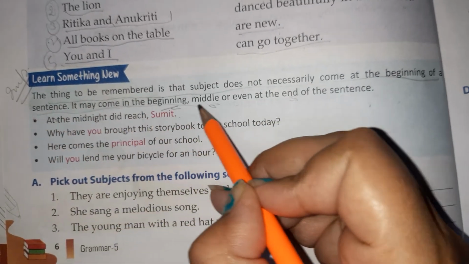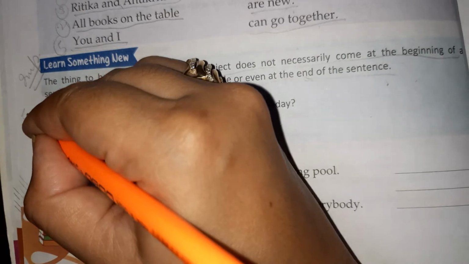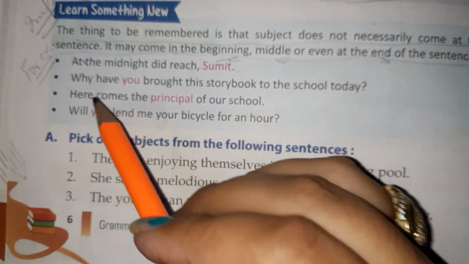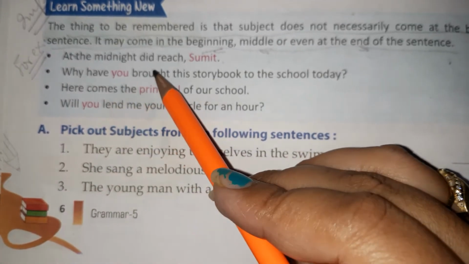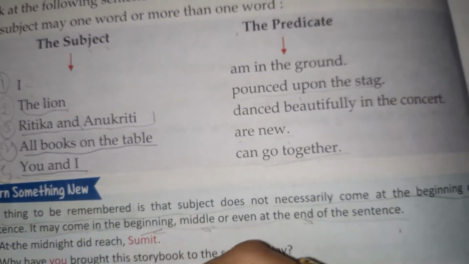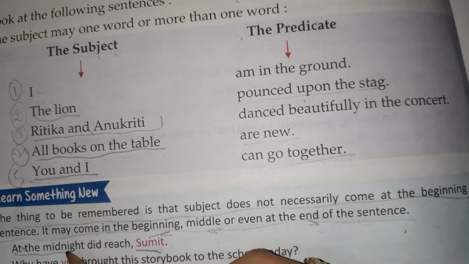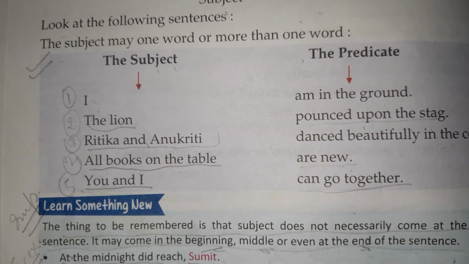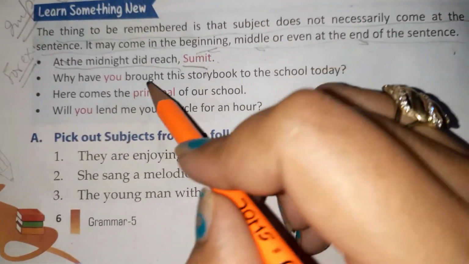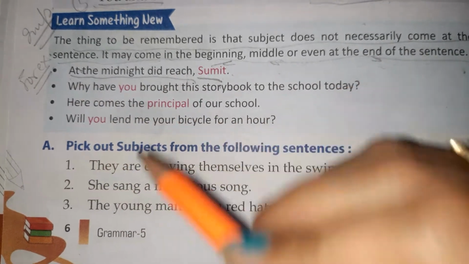Okay? These lines are really very important. Now for example, okay, you will write in the same way. Number 1, at midnight did reach Sumit. This is also a sentence, and in this sentence Sumit is subject, remaining words are predicate. Okay, here remaining words are predicate. Sumit is subject, remaining words are predicate.